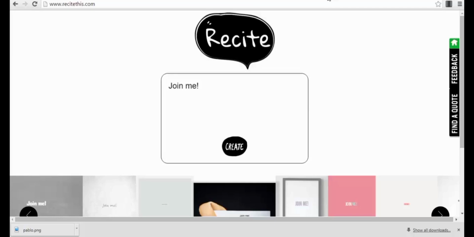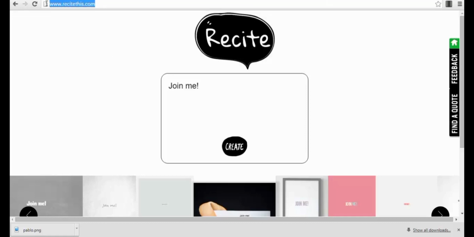Hello guys, Sorin here. Just wanted to show you another very cool online app that you can use for free to create viral images out of quotes. It's a very simple app, but it has some very powerful templates. The app is called recitethis.com.